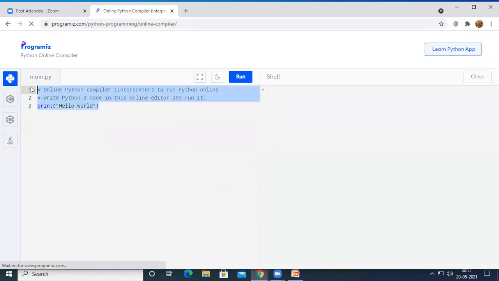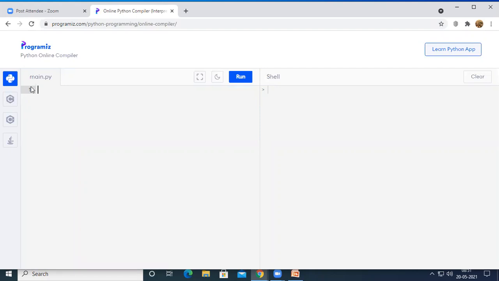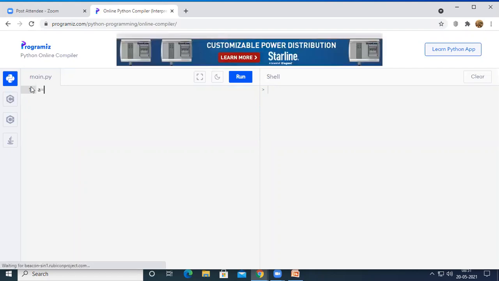See here, A equal to, I am maintaining an empty pair of braces, right? And then B equal to CSC, as we discussed earlier.